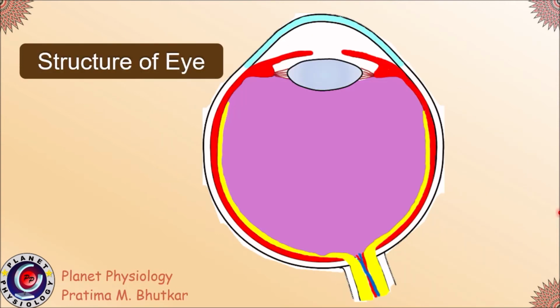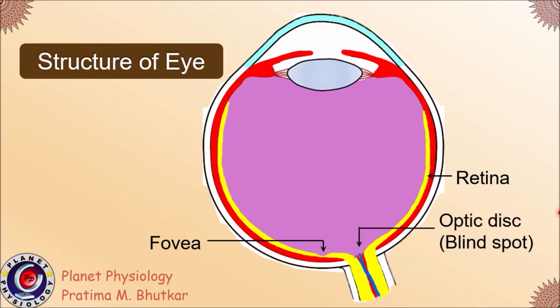Now let us see the structures again in this line diagram. Shown in this yellow color is the retina. This depressed portion of the retina at the posterior pole of the eye is called the fovea or fovea centralis, and this other structure near the fovea is called the optic disc or blind spot.